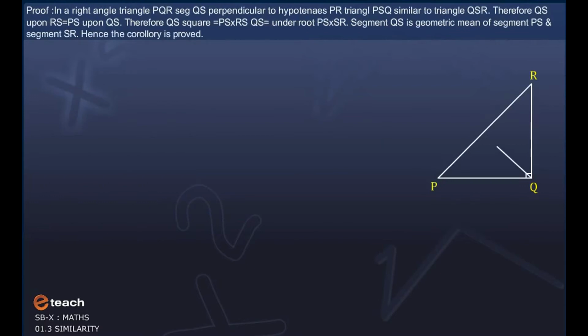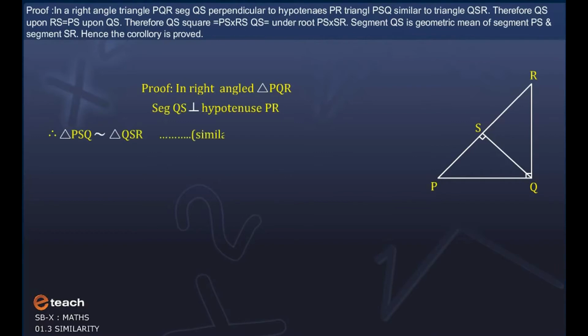Proof: In right-angled triangle PQR, segment QS is perpendicular to hypotenuse PR. Triangle PSQ is similar to triangle QSR. Therefore, QS upon RS is equal to PS upon QS.